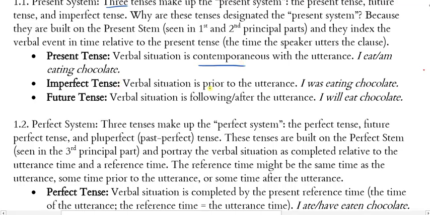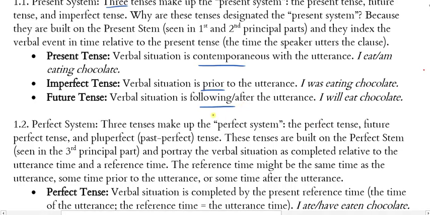Imperfect tense, the verbal situation is prior to the utterance of that statement. I was eating chocolate. When a speaker says "I was eating chocolate," the eating of the chocolate precedes the utterance. And then in the future tense, the verbal situation is following or after the utterance. So if I say "I will eat chocolate," at the moment I say it, the eating of chocolate is yet future, right? It's coming after the utterance. And so we're situating the verbal situation to a time frame that is relative to the time of the utterance, either at the same time, before, or after the utterance.